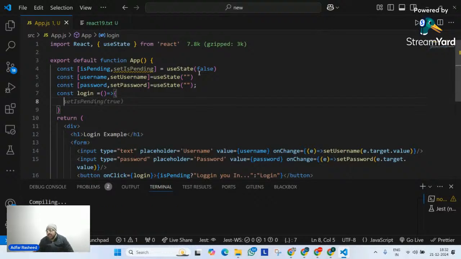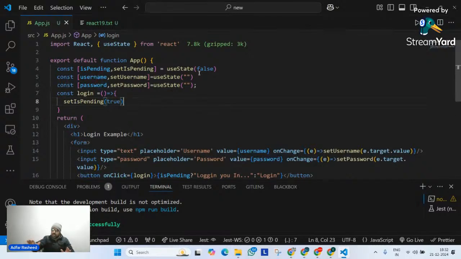Now in this login, the first thing is I will make set is pending true, because I know until it performs all the logic, authenticates, until then the is pending should be true. At the end, I will make it false. We have seen the same thing. Also, let me define one another thing.